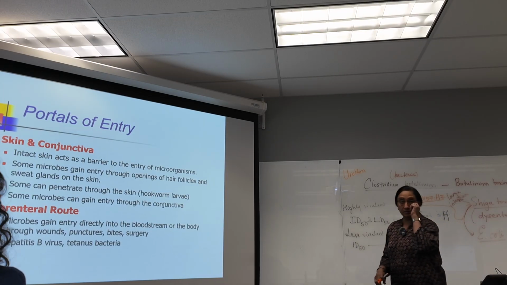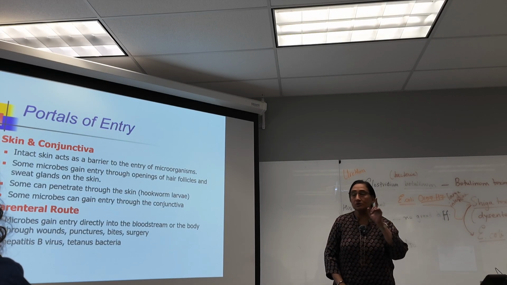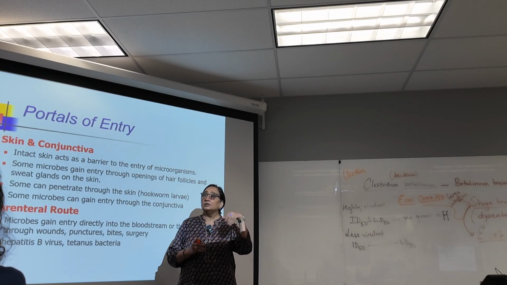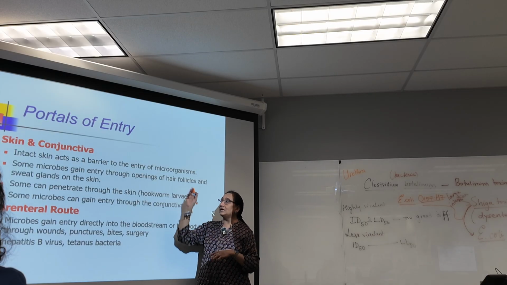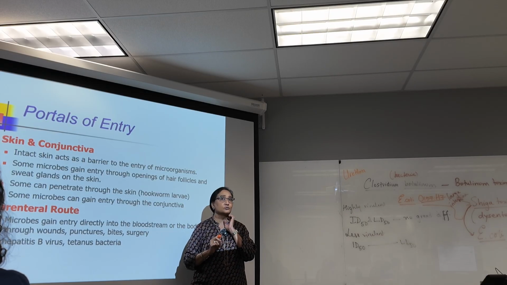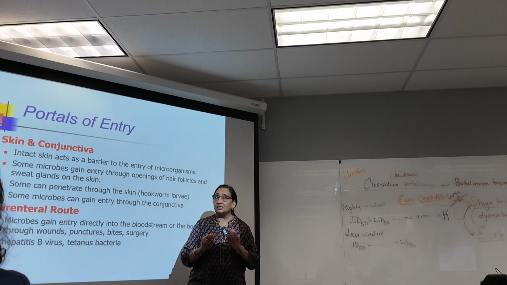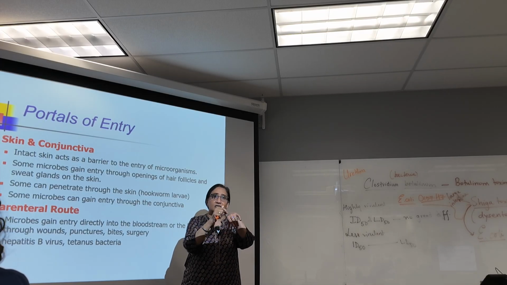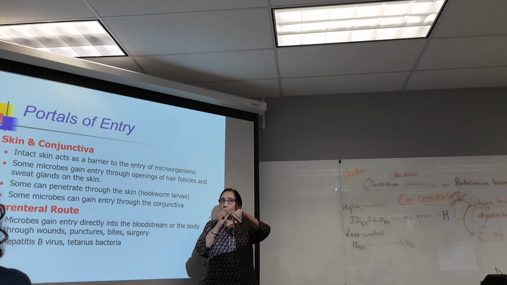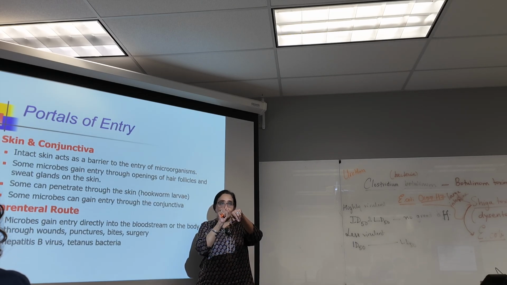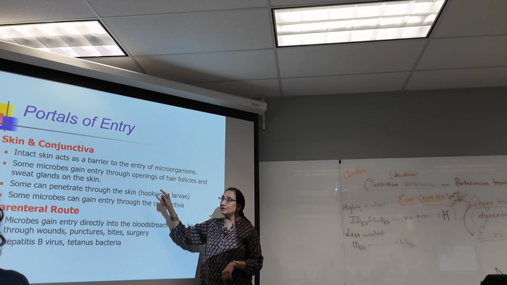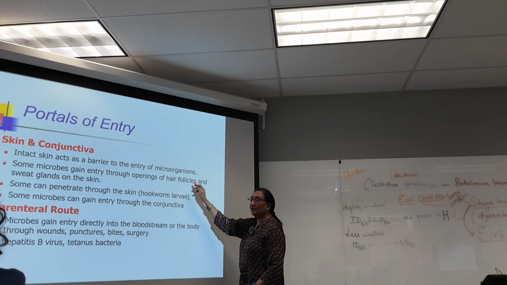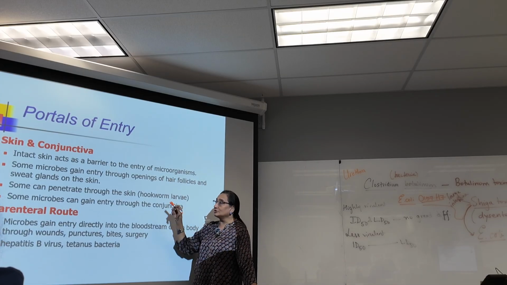Second is skin. Now skin is rare because as long as the skin is intact, things cannot enter. Okay? The moment there's a cut or a wound, that's when microbes can gain entry. Having said that, there are some microorganisms that can gain entry through the small holes on your skin, microscopic pores, the hair follicles, the openings of the sweat glands or the openings of the hair follicles. Okay? So they can cause disease.